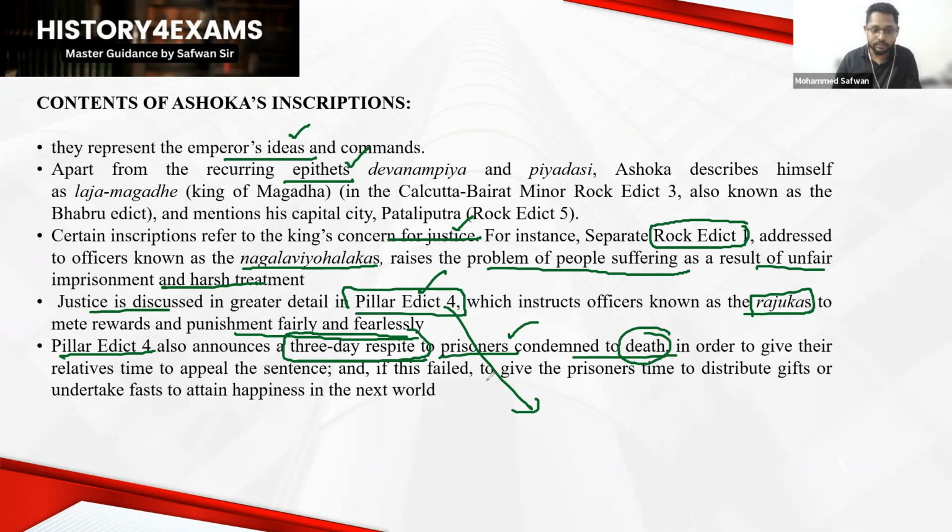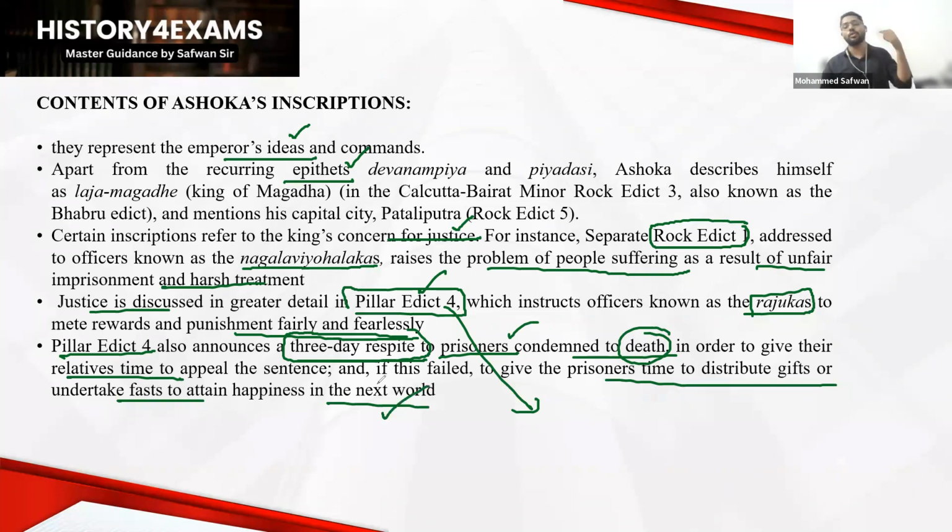so that relatives can come, and the prisoner has time to distribute gifts or undertake fasts to attain happiness in the next world. So the king is actually giving another opportunity. But here, indirectly, you have to understand one thing. Even though we say Ashoka changed a lot, the Chanda Ashoka later turned into Dhamma Ashoka. We will be learning such things.